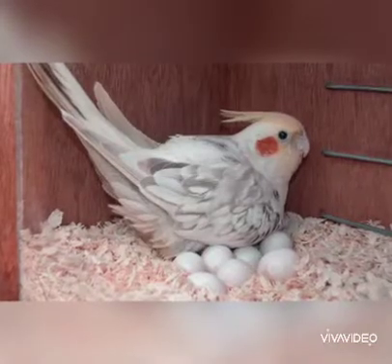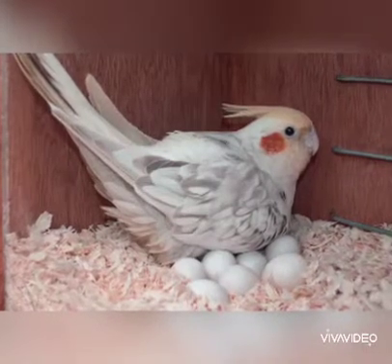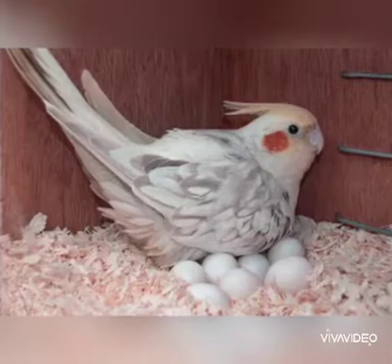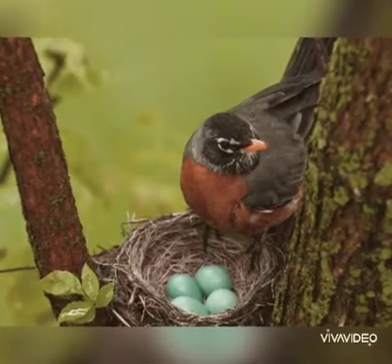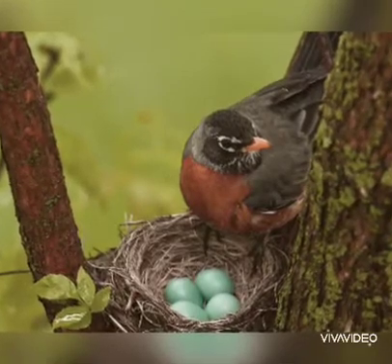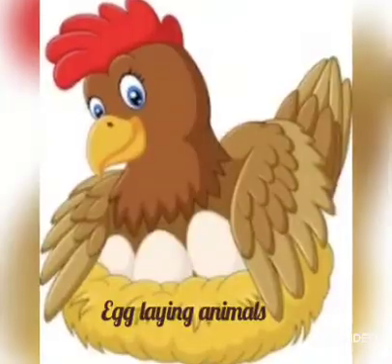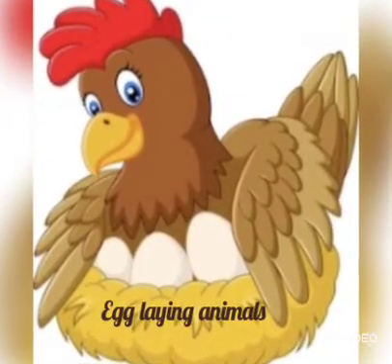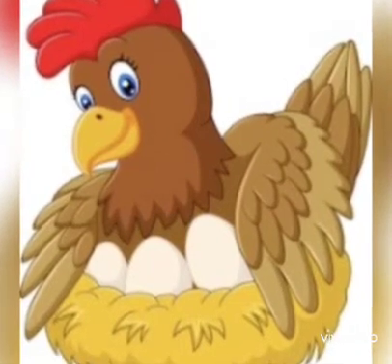Whereas the birds and most of the insects and reptiles generally lay eggs. And from these eggs, the chicks generally come out, right? So they also have a very typical way of reproducing. Let's first talk about the egg-laying animals, basically the birds. And as you know, they generally reproduce by laying eggs.